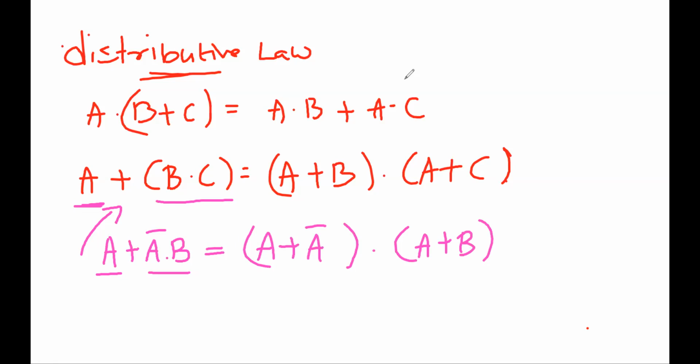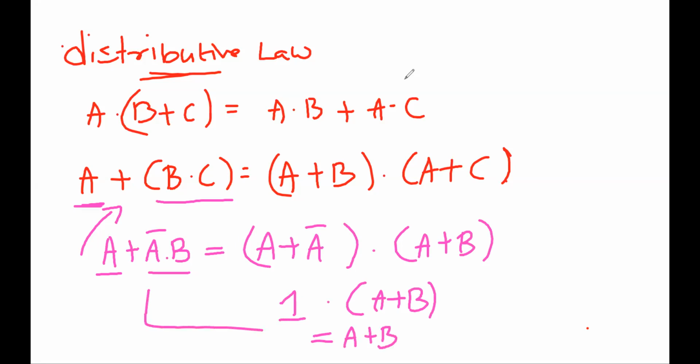Recently we have written A plus A bar is 1. So this is 1 into (A plus B). 1 and with A plus B. 1 and with anything will result into the same thing.